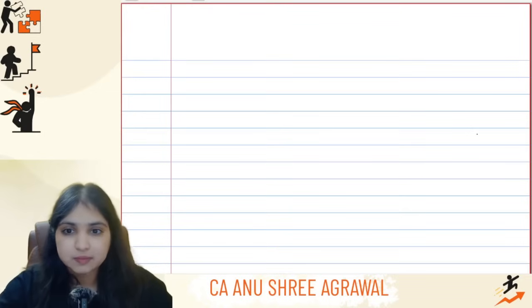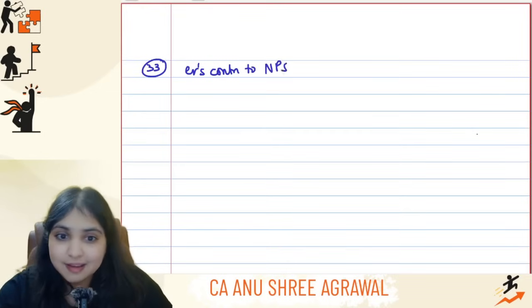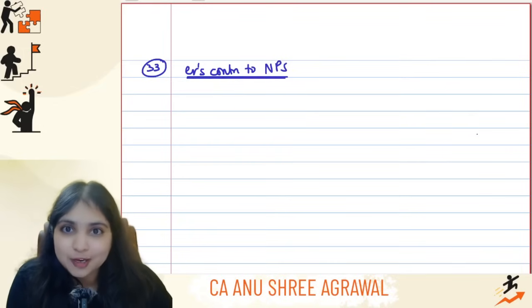Then comes my next point, my 33rd point, a really crucial point with respect to employer's contribution to NPS, where you made 1,000 silly mistakes during class. Listen to me. Employer's contribution to NPS. What will you do? You will first check from whose point of view. Is it from the employer's point of view or is it from the employee's point of view, right guys?